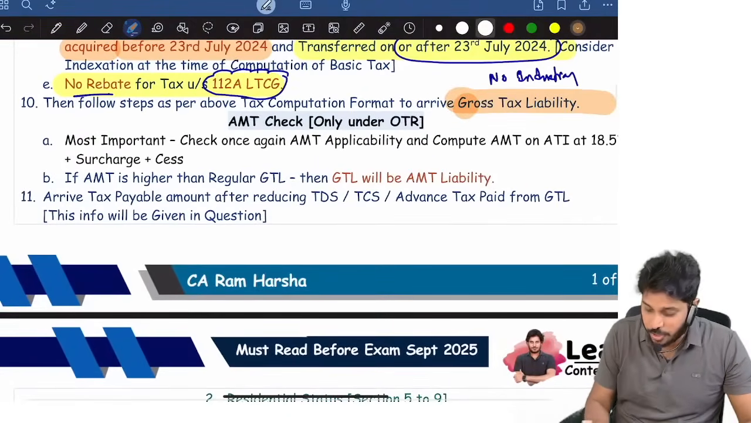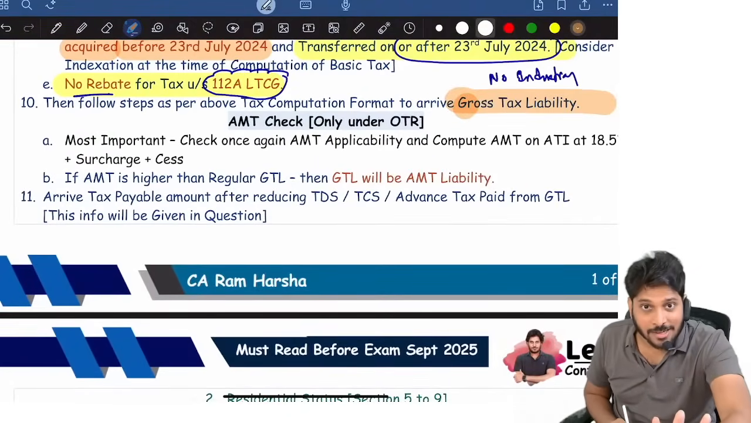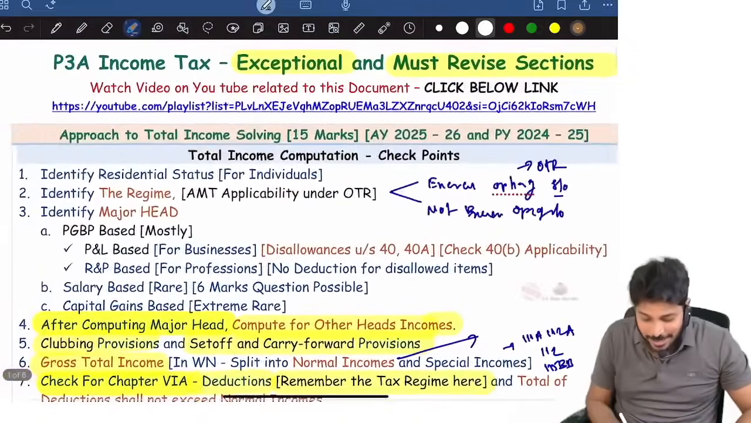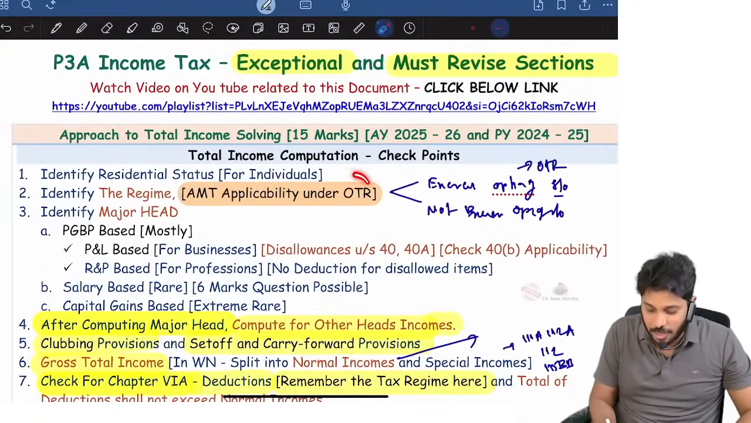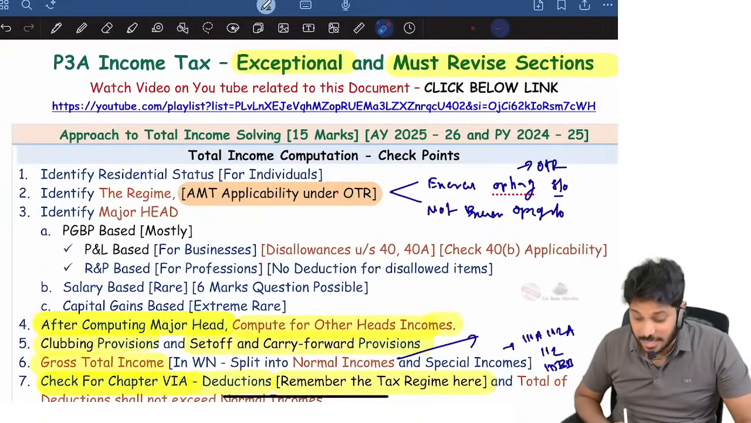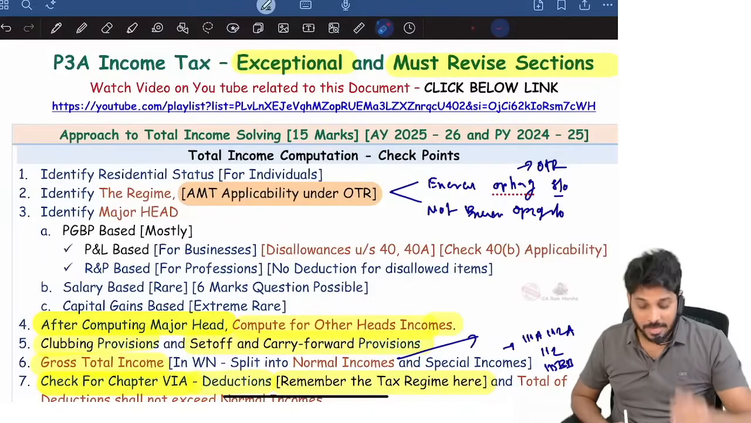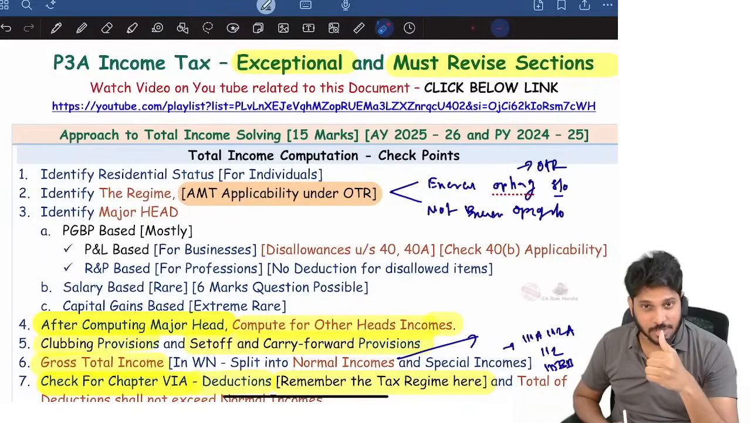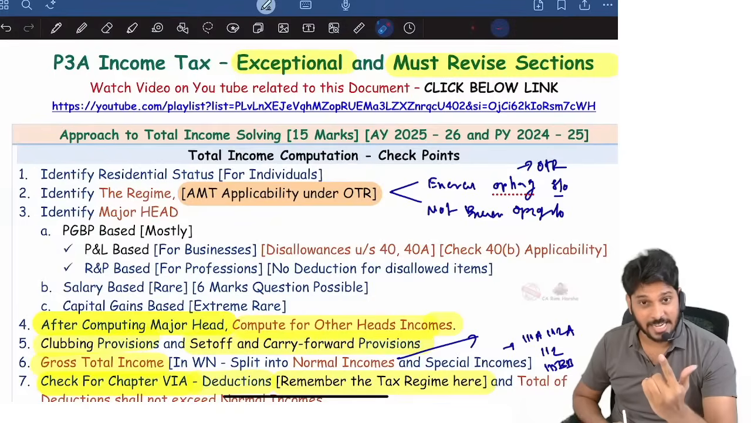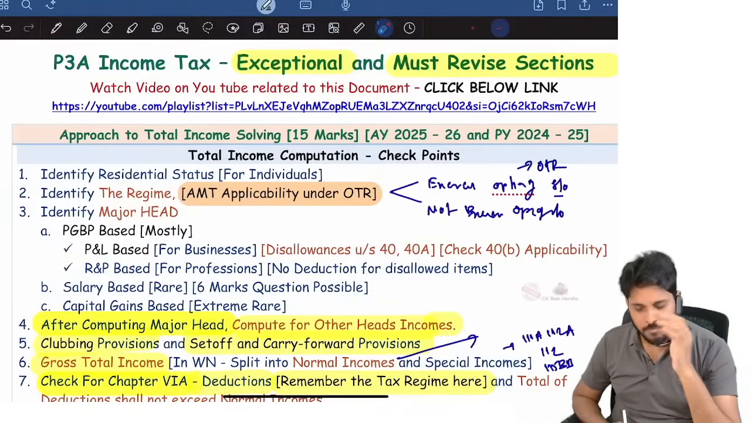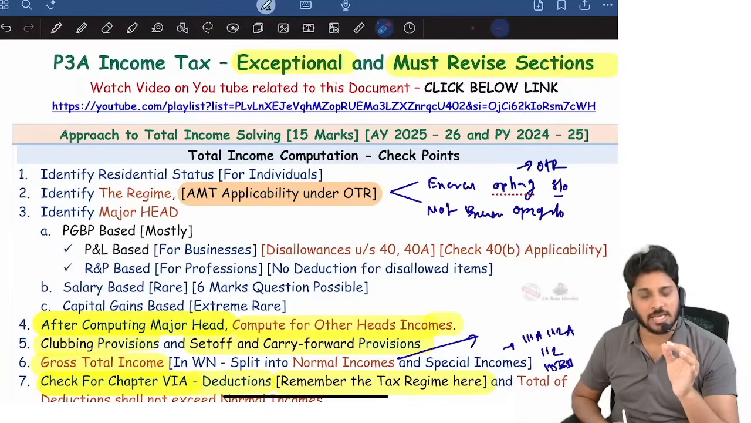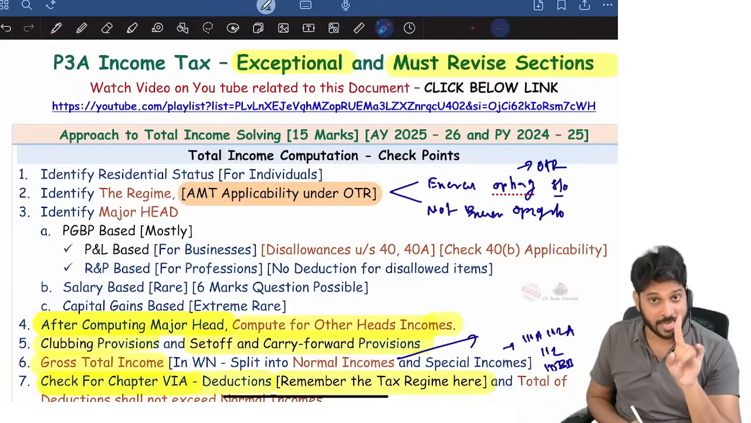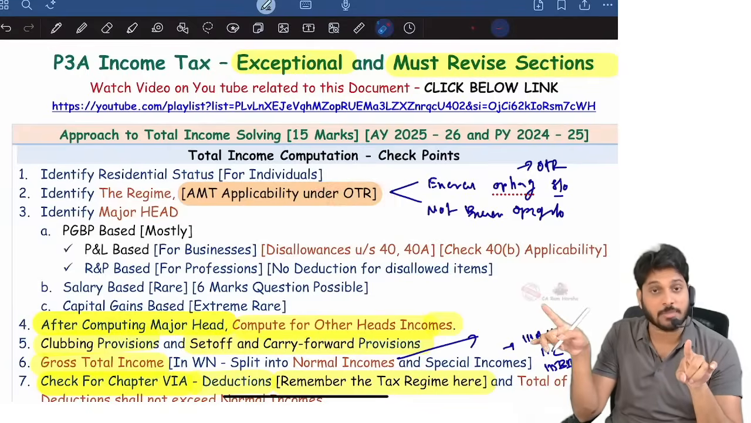The gross tax liability you computed, right? The answer is not over yet. Most important, the AMT applicability. If optional tax regime is there, AMT is applicable. That too, when the SSE has claimed 35AD deduction, 10AA deduction, 80QQB, RRB, JJAA. If these deductions are claimed by the SSE, then AMT provisions are applicable. Be careful. That too, if you are computing income under optional tax regime.